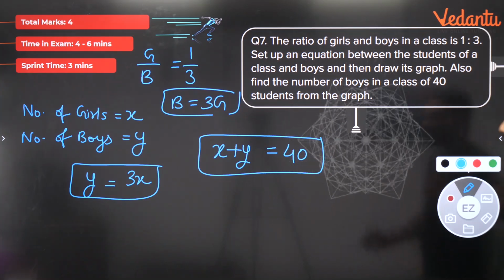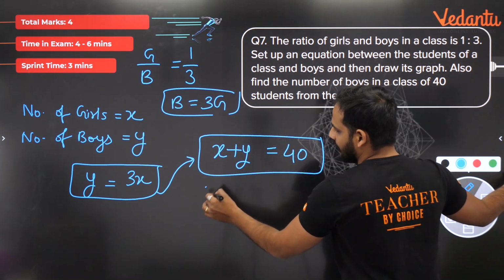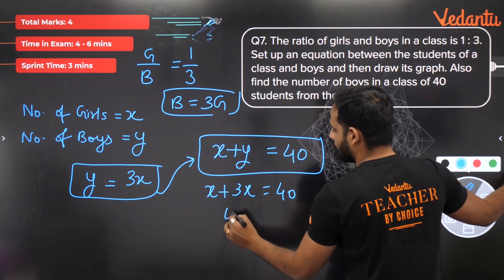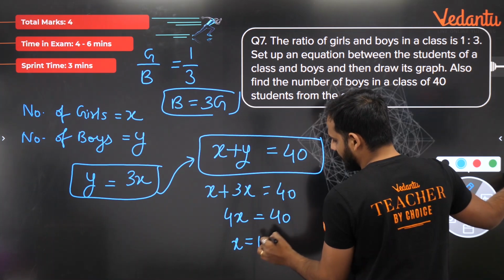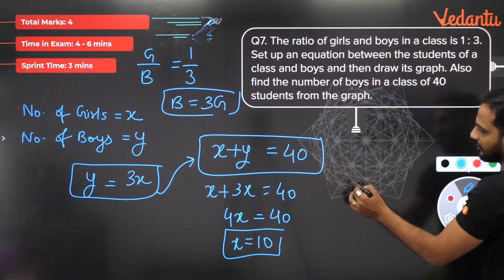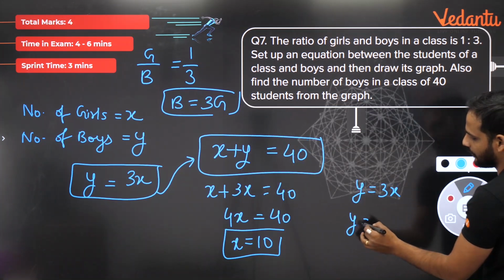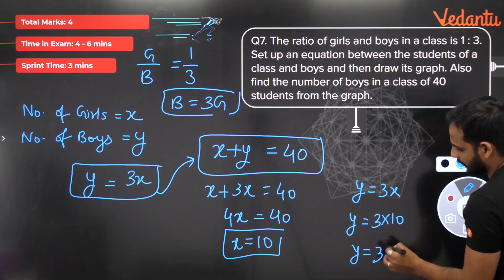Now bachcho, see, I know that y is equal to 3x. Let's put it here. So you get x plus 3x is equal to 40. That means 4x is equal to 40, so x is equal to 10. So this is the number of girls. So number of boys, y, will be equal to 3x, which means y is equal to 3 times 10. So y is equal to 30.